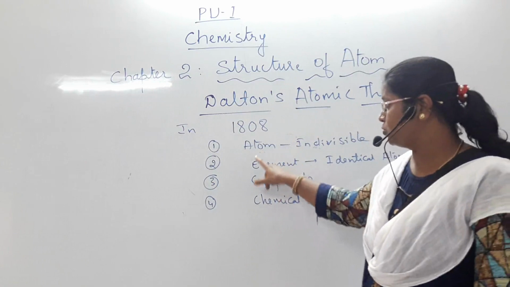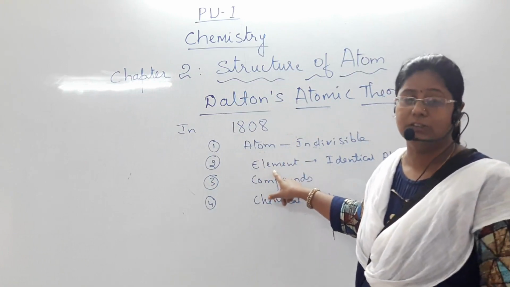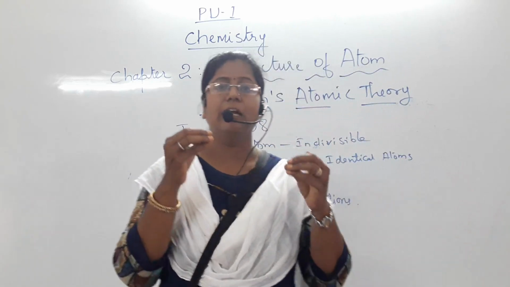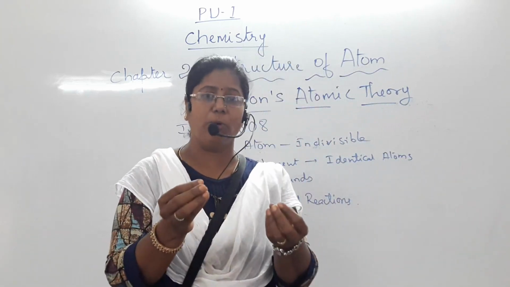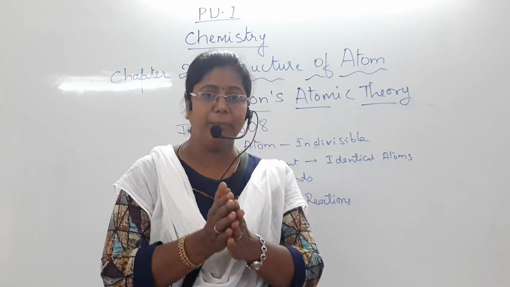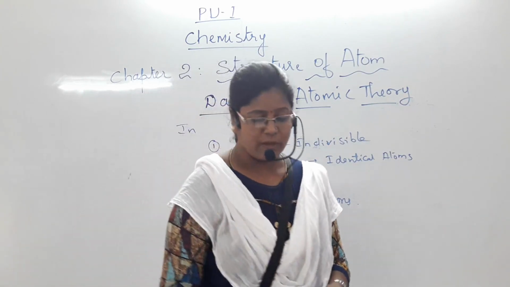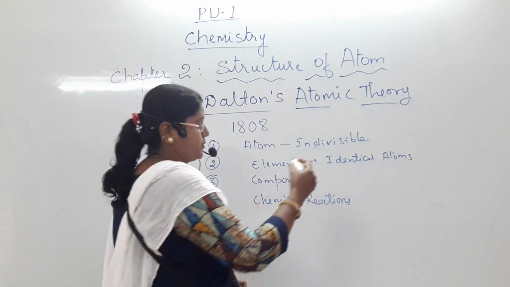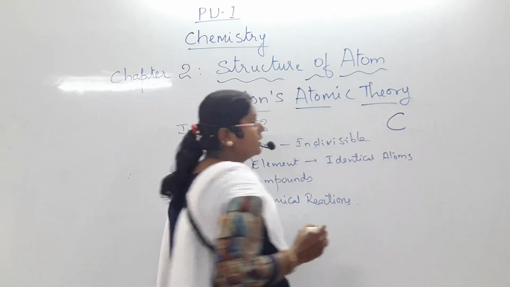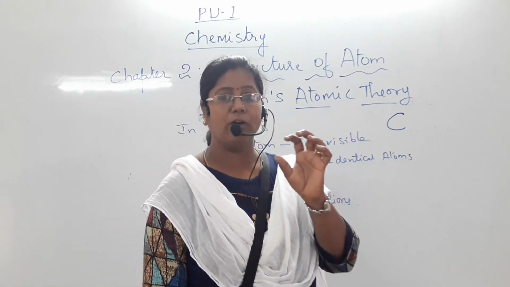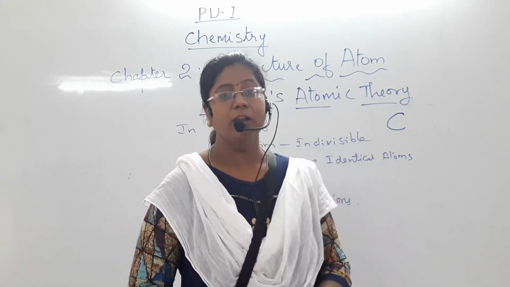The second postulate, according to this theory: any element you take contains identical atoms. For example, take carbon, like charcoal.